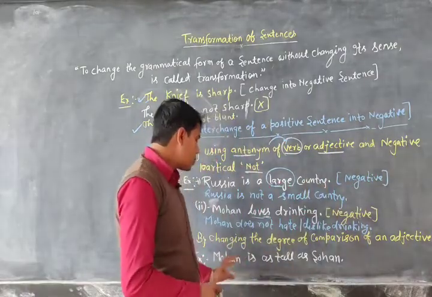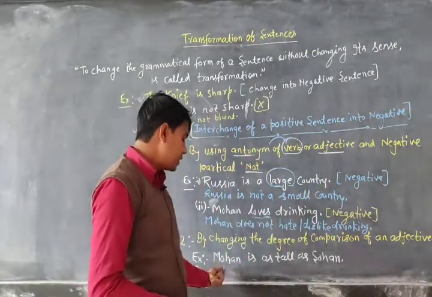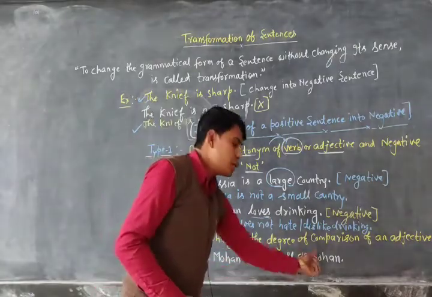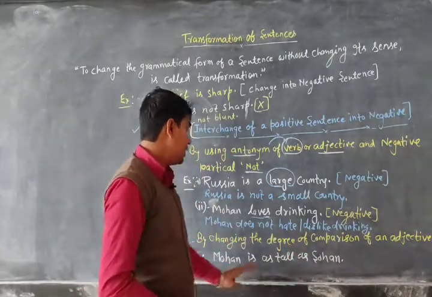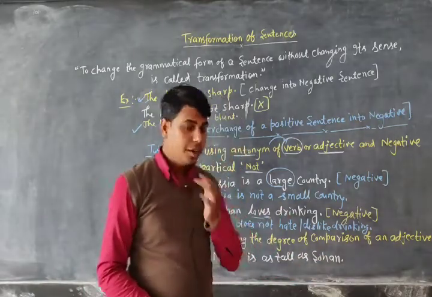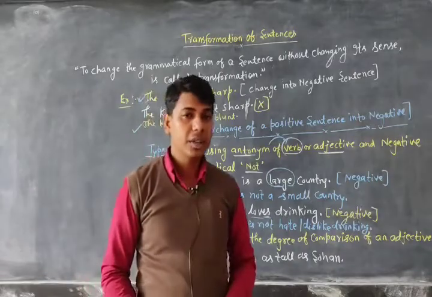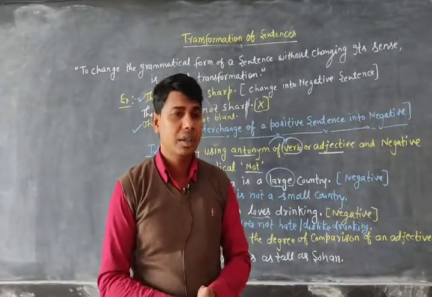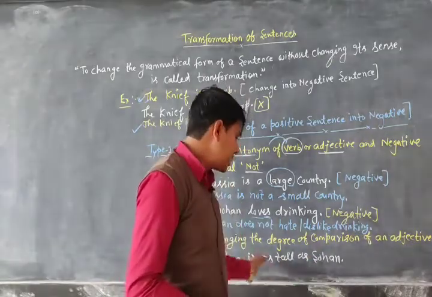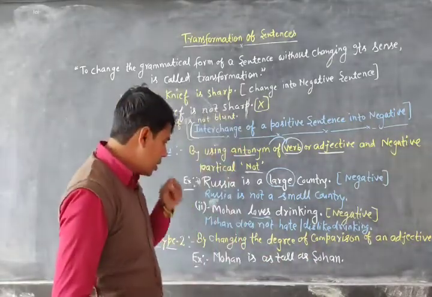Okay, so you can see in that sentence we have a degree of comparison between Mohan and Sohan. Mohan is as tall as Sohan. It means to say Mohan and Sohan are equally tall. Neither is taller than the other.